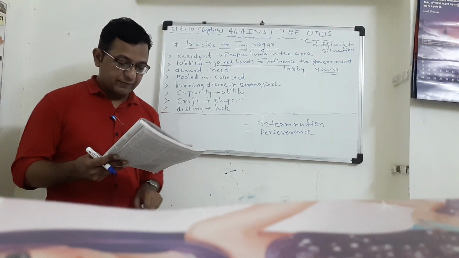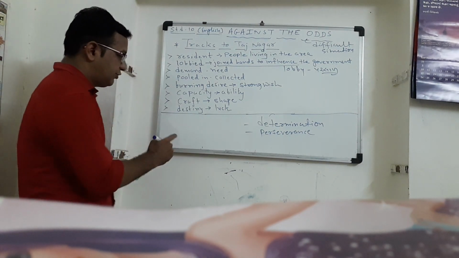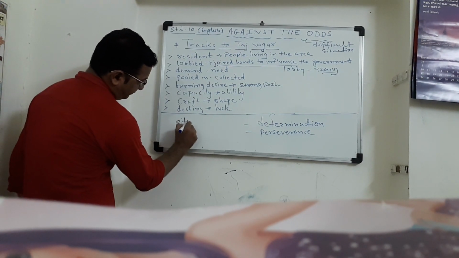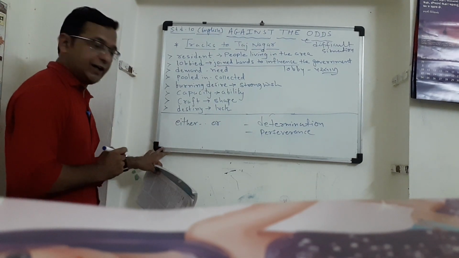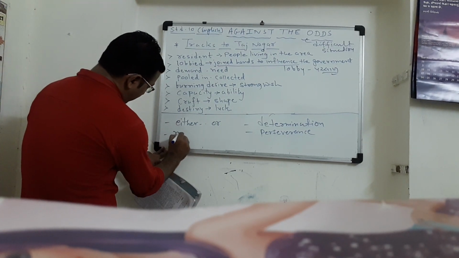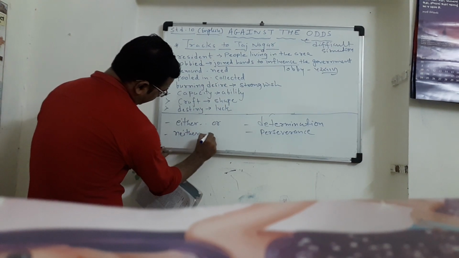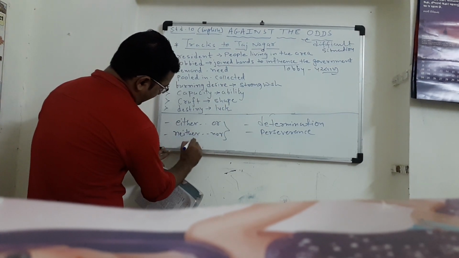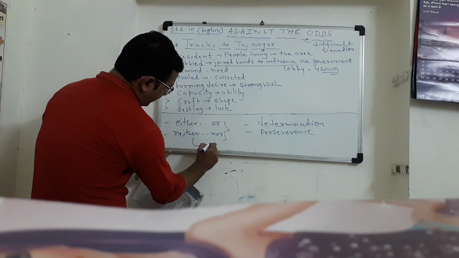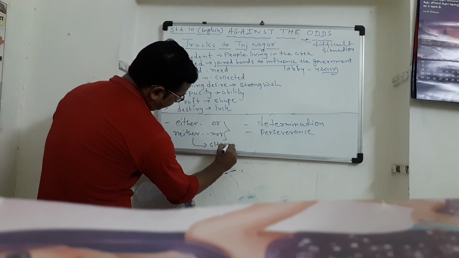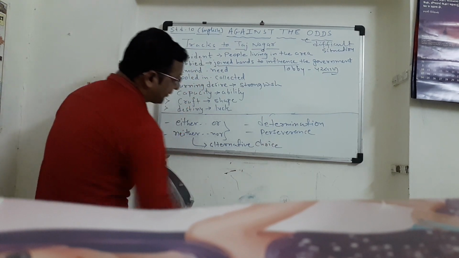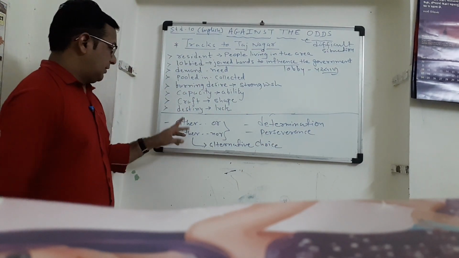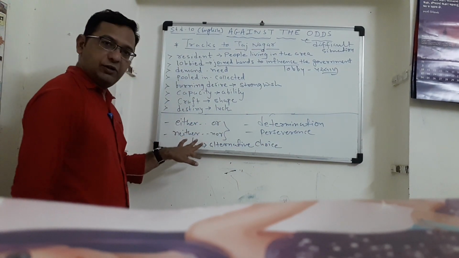See, underline this sentence. Here the use of either or. This word is used. Another word like this is neither nor. And the function is called alternative choice. Either or, neither nor.